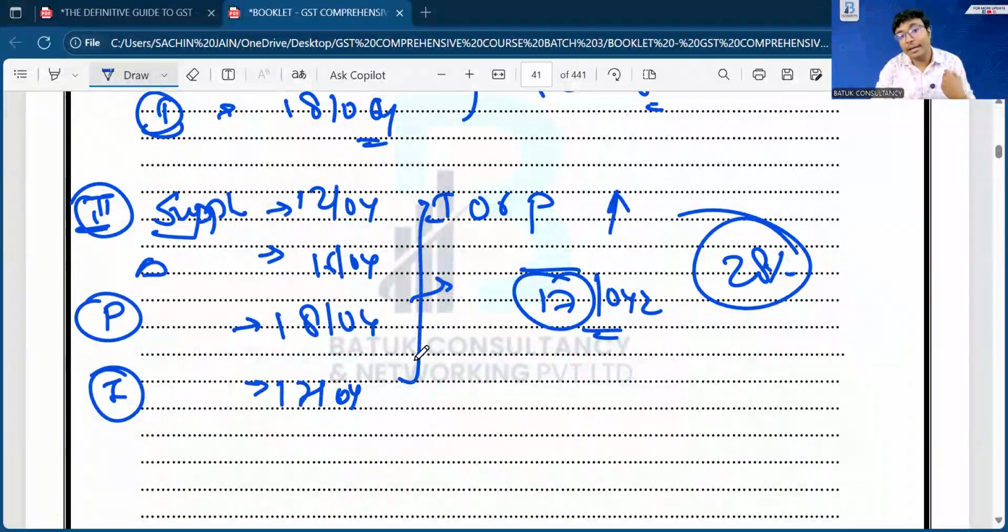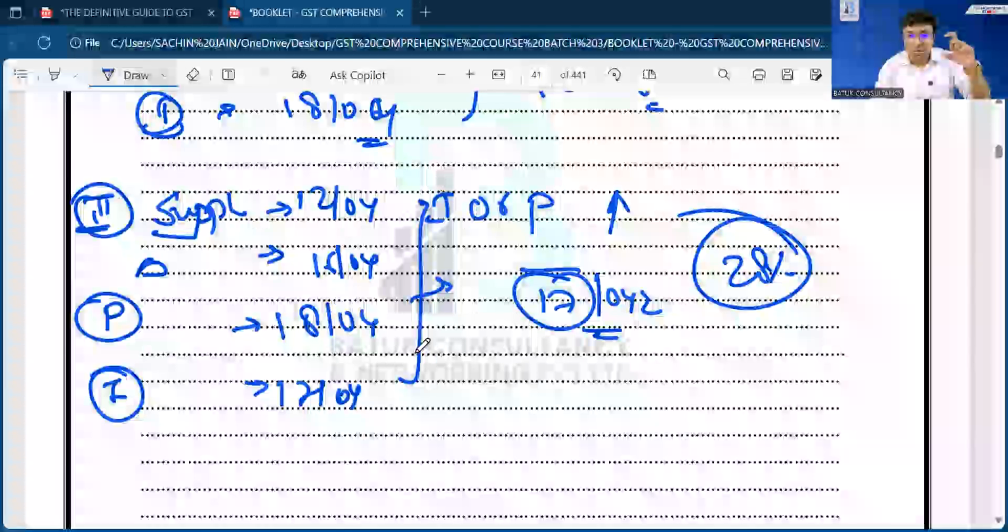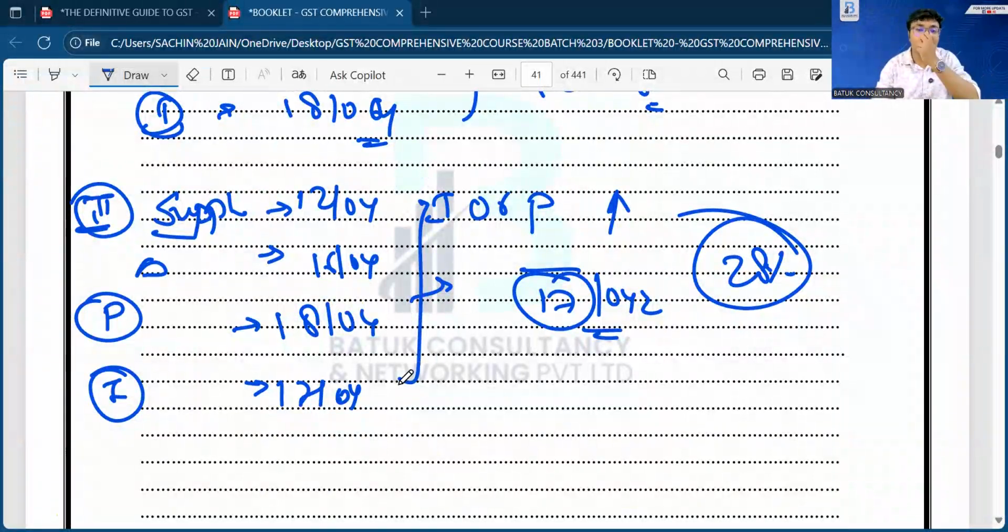Sir, why are we not taking the date of supply? Because, sir, invoice is a very specific document. When we discuss Section 31, invoicing, at that time we will cover this concept, that invoicing plays a very important role in determination of your time of supply. So when invoice and payment are both after the change in rate of tax, your time of supply will be determined based on invoice or payment, because both activities are after that date. That means you made the supply on the basis of goods sent on approval and have not received the payment, so your actual supply should be treated as after the change in rate of tax, because both elements, invoice and payment, are after, so it should be taken care of.